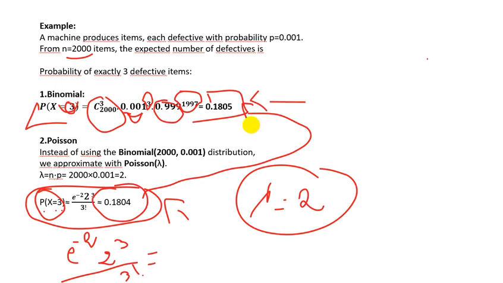So whenever you have p very small, like below 0.05, and n very large, above 20, but for more accuracy above 100, instead of binomial you can simply use the Poisson distribution.